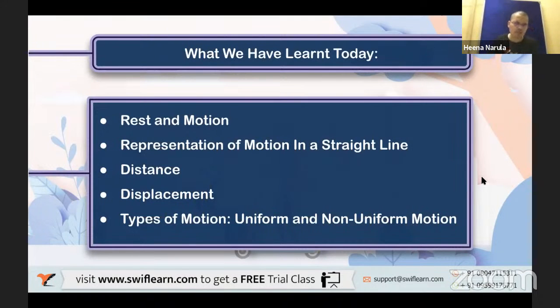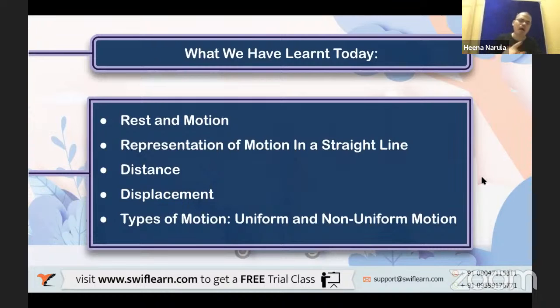Is it necessary that it should always be straight? Should distance always be straight? No, it can be in any direction. And is it scalar or vector? Exactly, it's a scalar. Next is displacement. Displacement is the shortest distance. These are two words you have to remember: shortest distance traveled by the object. That is what is called displacement.